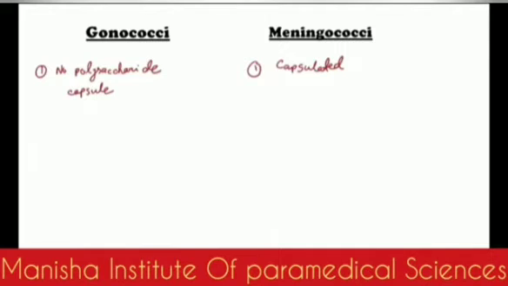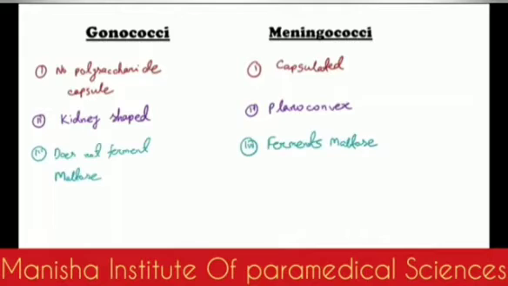Polysaccharide capsule. In case of gonococci, there is no polysaccharide capsule, but meningococci are capsulated. This is the very first important thing you should know about the difference. Then the second point is morphology. If you see under Gram staining, gonococci will look kidney shaped, but the meningococci are kind of plain or convex. So it's morphologically a very important thing. When you see under the microscope, you should remember these two things.